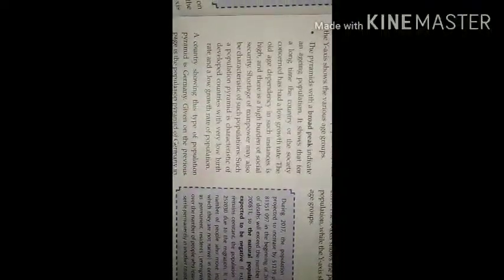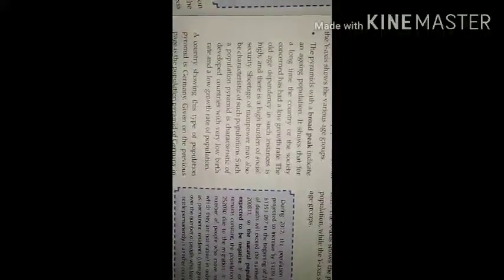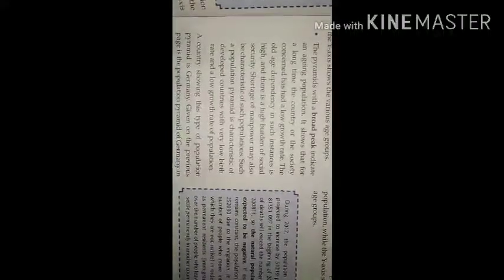Now the population pyramid with a broad peak, that means the top part is broader. It shows an aging population, that means the people who are old. It shows that for a long time the country or society concerned has had a low growth rate, that means the number of newborns is very low. The old age dependency in such instances is high, because older people, like over 60, are a dependent population, and there is a high burden of social security.